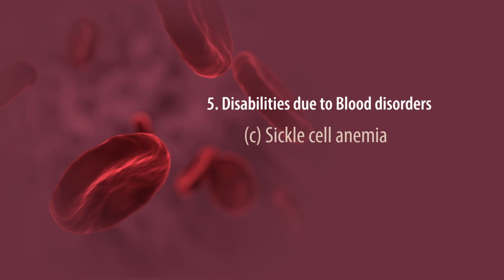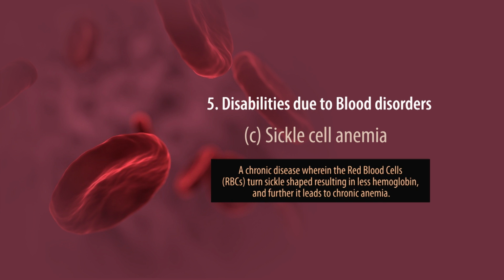Third of this category is sickle cell anemia. Sickle cell anemia is a chronic disease wherein the red blood cells of the person affected turn sickle shape. That means they take an oval shape, or we can say the shape of a half moon.